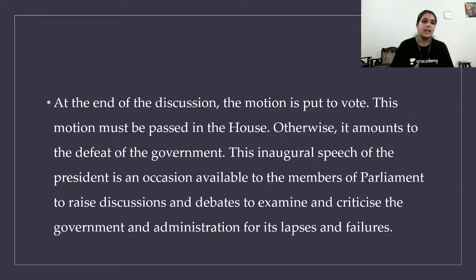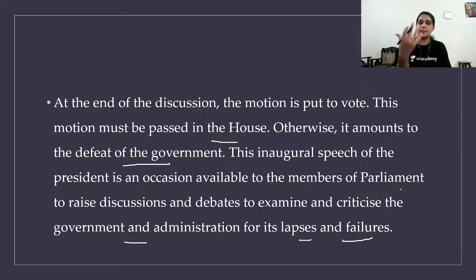At the end of the session the motion is put to vote. This motion must be passed in the house, otherwise it amounts to the defeat of the government. So if this motion of thanks is not passed, it's a defeat of the government. This inaugural speech of the president is an occasion available to members of parliament to raise discussion and debates to examine and criticize the government and administration for its lapses and failures.